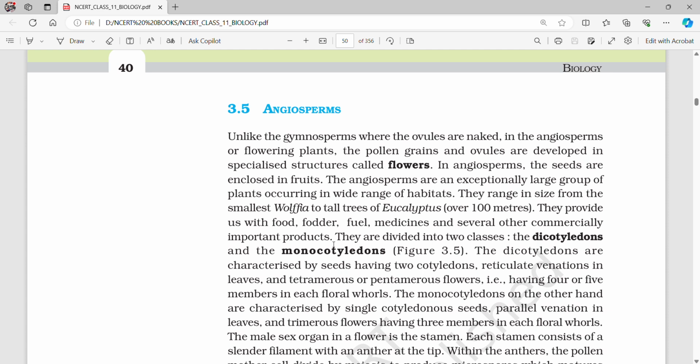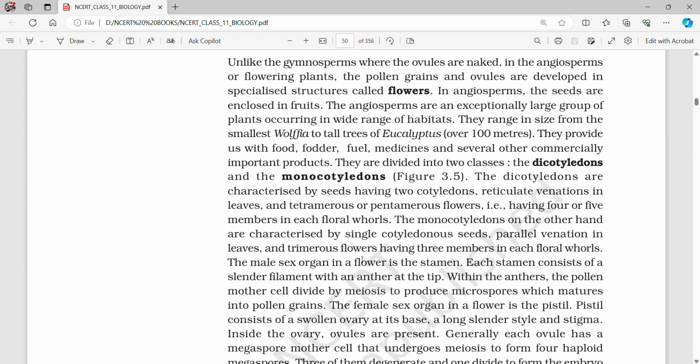The angiosperms are an exceptionally large group of plants occurring in a wide range of habitats. They range in size from the smallest Wolffia to tall trees of Eucalyptus over 100 meters. They provide us with food, fodder, fuel, medicines, and several other commercially important products. They are divided into two classes, the dicotyledons and the monocotyledons. The dicotyledons are characterized by seeds having two cotyledons, reticulate venation in leaves, and tetramerous or pentamerous flowers, that is, having 4 or 5 members in each floral whorl.